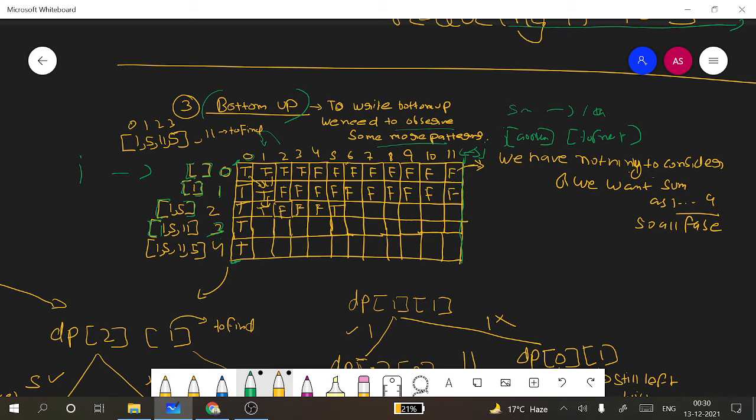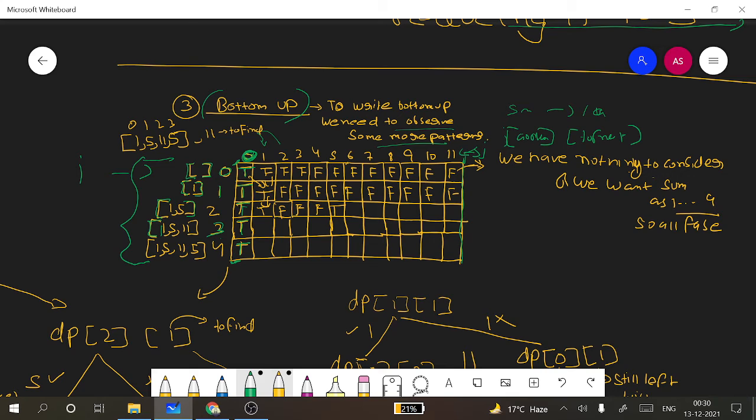So here, first, the initialization step. For the initialization step, suppose we have to get the sum as 0, so we need not consider any of those elements. Since we are at 0, it is implicitly defined that we have got the solution and it will be true in all the cases, since to construct 0 we don't need anything.